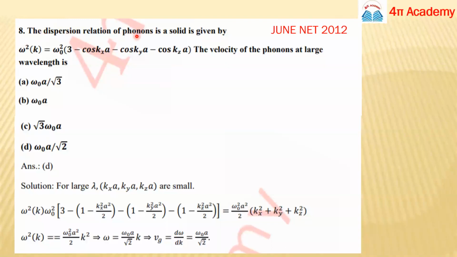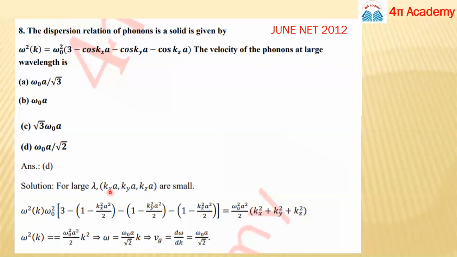The dispersion relation of phonons in a solid is given by. So this is the dispersion relation. The velocity of the phonon at large wavelength is. So we have the dispersion relation and we have to find out the velocity of phonons for large wavelength. So they are talking about some large wavelength. If wavelength is large, if lambda is large, you can find out the relation between k and lambda.